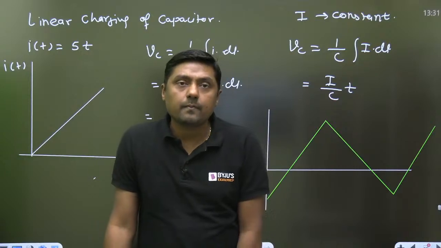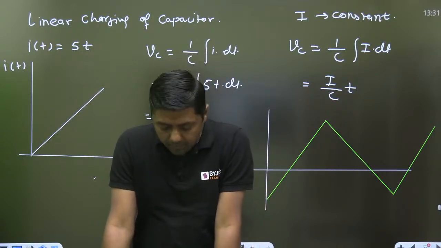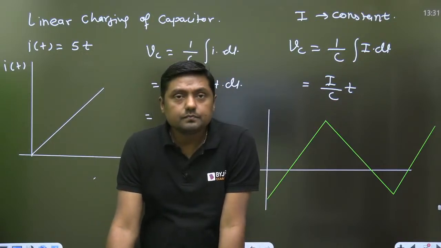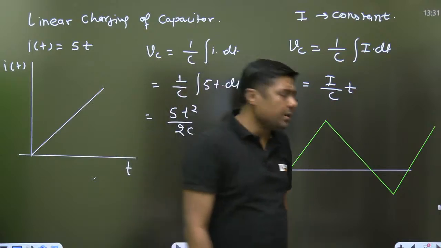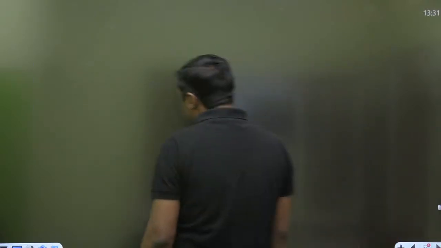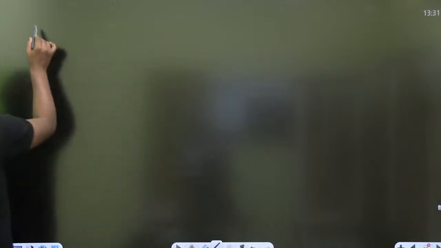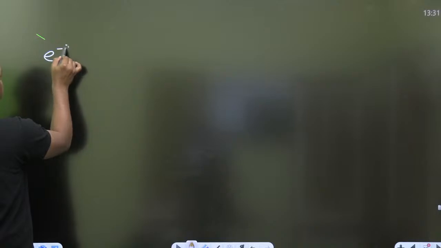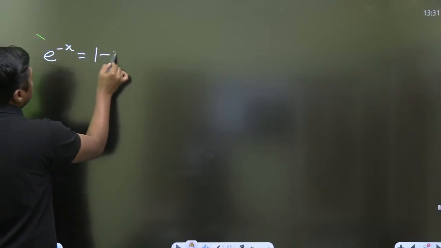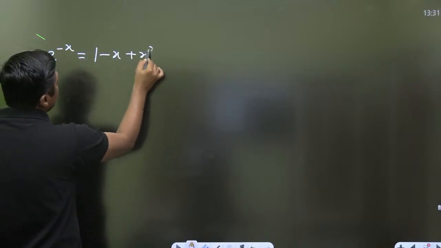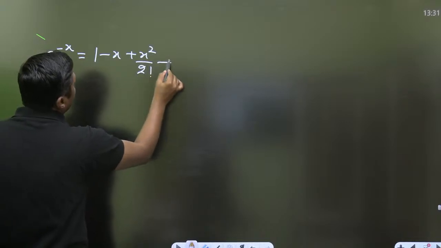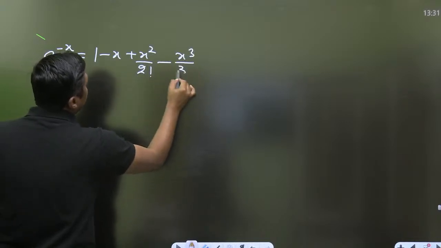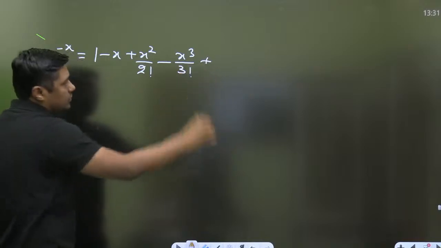In a simple RC circuit, the nature of the current will always be exponential. Right? This topic is clear to you, everyone? You can say approximately. Always remember one thing. e raised to power minus x. What is e raised to power minus x? 1 minus x plus x square by factorial 2 minus x cube by factorial 3 and so on. Yes or no?